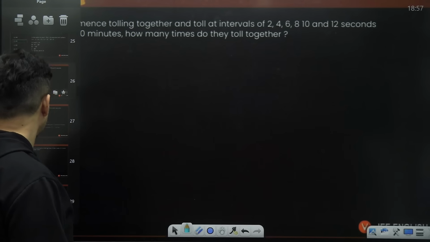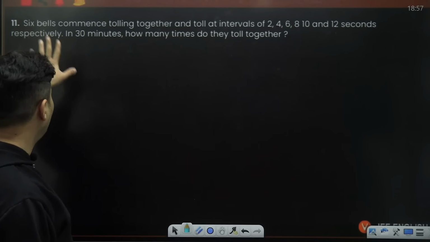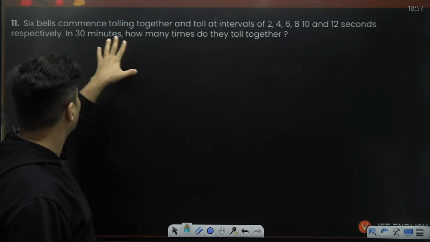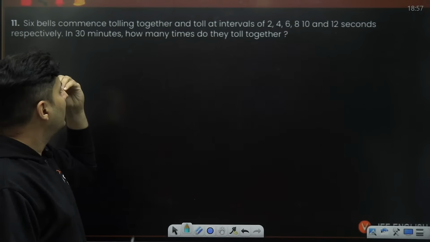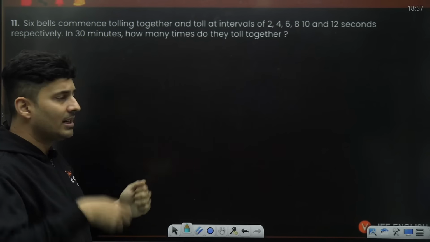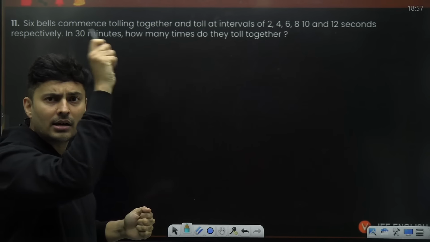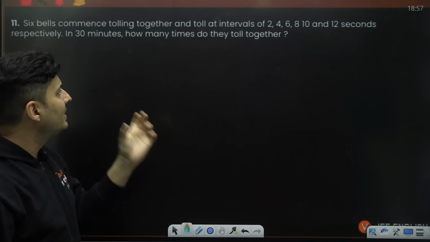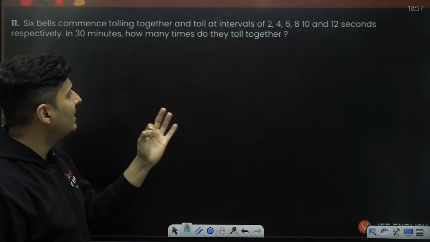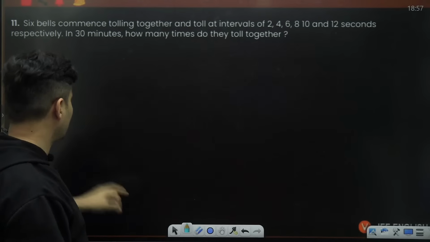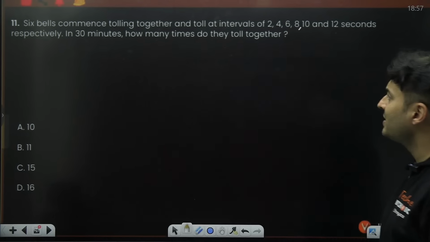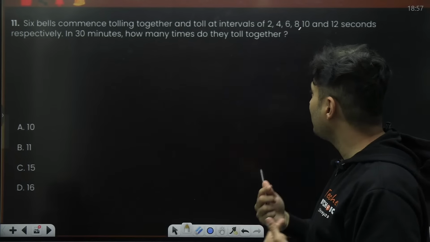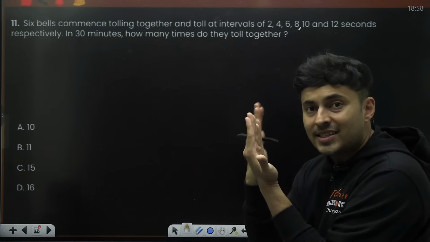And here it is. So we have 6 bells tolling together, meaning they are ringing together, and toll at intervals. That means they ring, tong, tong, tong, like that. Intervals are 2 seconds, 4 seconds, 6 seconds, 8 seconds, 10 seconds, and 12 seconds. A comma is missing, I think. Okay. So the question is, in 30 minutes, how many times will they sync together?